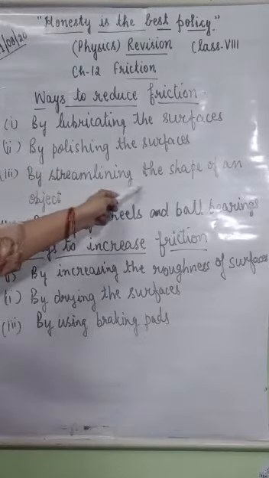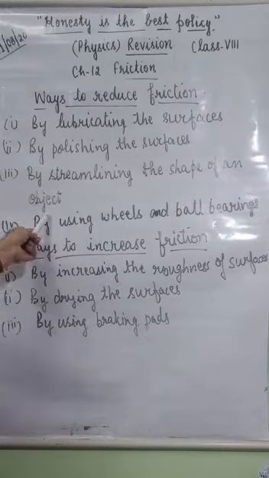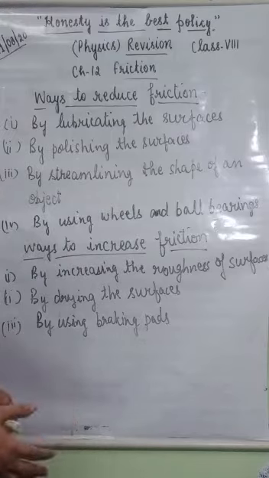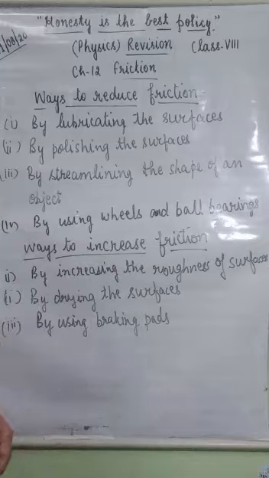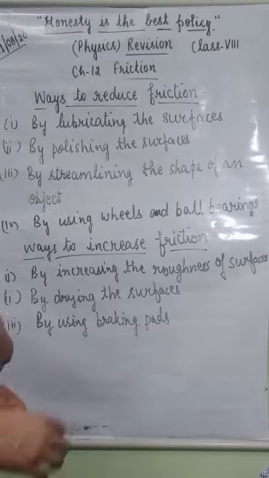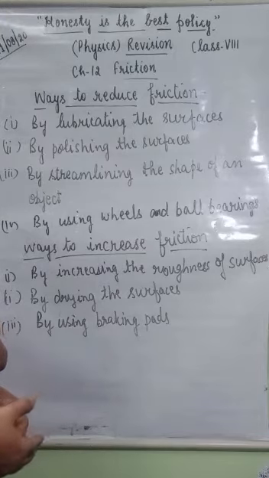By streamlining the shape of an object, like an aeroplane and fish that swim in water. They have a streamlined body which helps them to move in water, and the shape of an aeroplane helps it to move in air. Air and water both exert a force of friction, and air and water are known as fluids. The force of friction exerted by fluid is known as fluid friction.